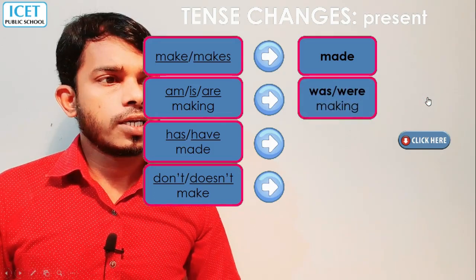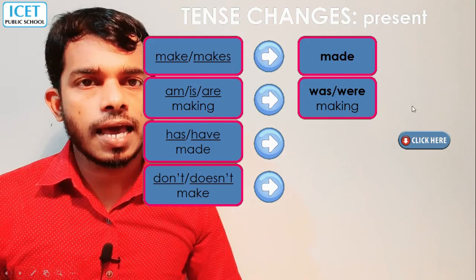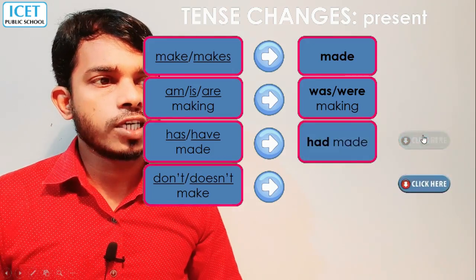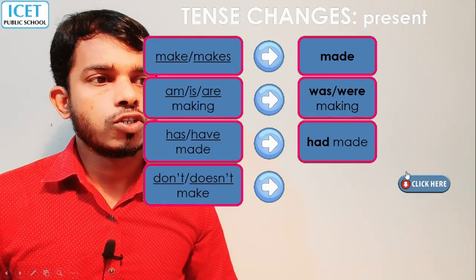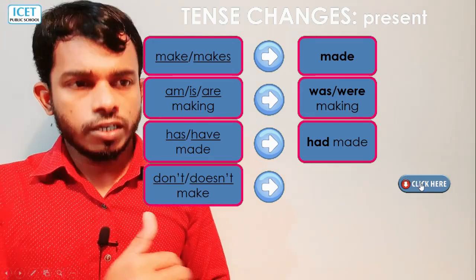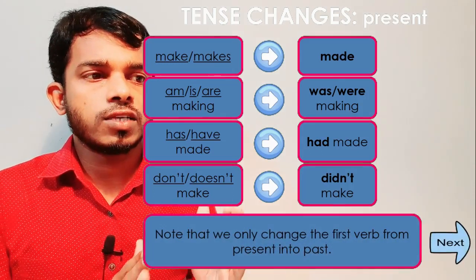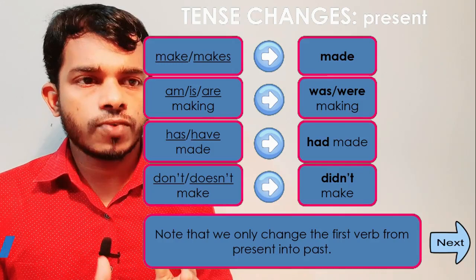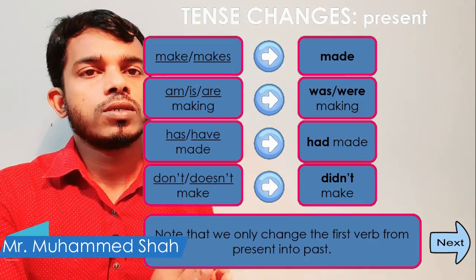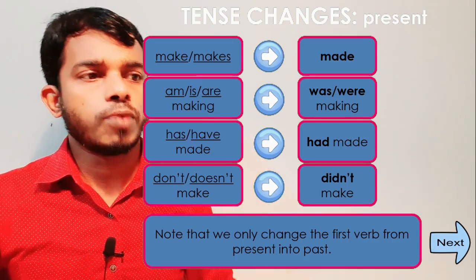And there is one more change that you can see here: has or have made will change into had made. Don't or doesn't will change into didn't. Note that we only change the first verb form, from present into past. All the present forms are changed into past.